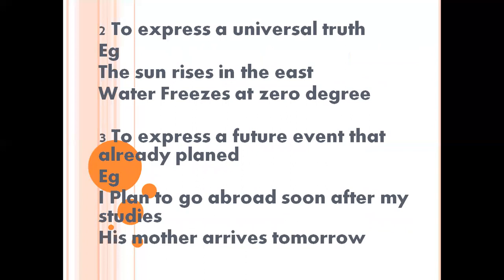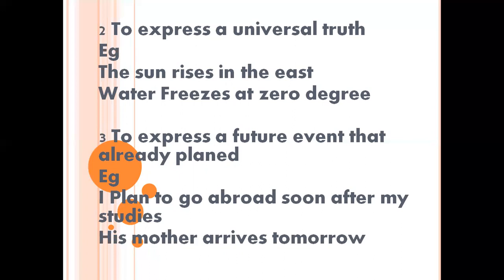To express a universal truth, a general truth. The sun rises in the east. It's a truth, right? The sun rises in the east. Don't go with my scientific knowledge. In science, we know where the sun rises, the east. But this is English grammar, so we can say like this: the sun rises in the east. The next one, water freezes at 0 degrees. That's also a general truth, a universal truth. To express such kinds of sentences or ideas, we will use simple present tense.